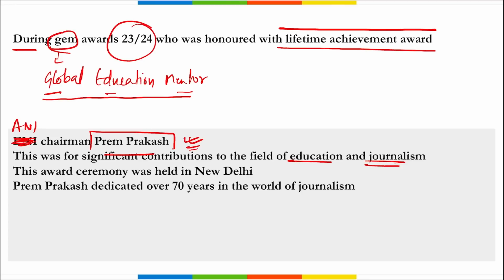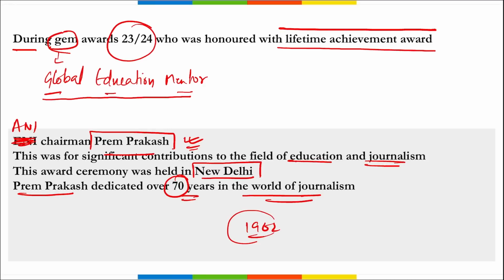And remember, he was honored with the award during these awards that were organized at Dr. Ambedkar International Center that is located in New Delhi. And Prem Prakash has dedicated over 70 years of his life in the world of journalism. Correct? Even remember, during his long career, he has covered some significant stories of post-independence India, including the 1962 war with China and 1971 war with Pakistan.